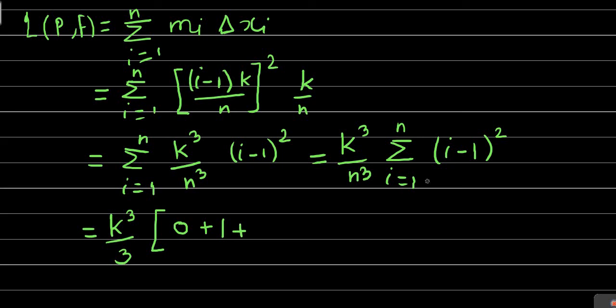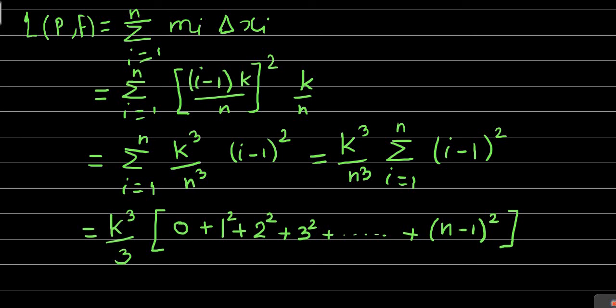Next, if you put i equal to 3, then 3 minus 1 is 2. 2 square, actually it is 4, but it can also be written as 2 square. So 0 square means 0, then 1 square plus 2 square. If we put i equal to 4, then 4 minus 1 is 3, which is 3 square. And continued till the last one. If you put i equal to n, then this becomes (n minus 1) whole square.